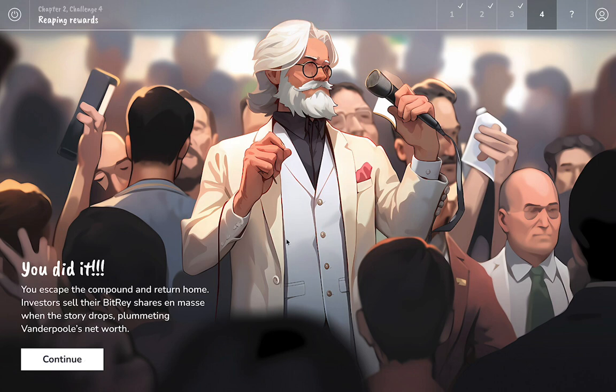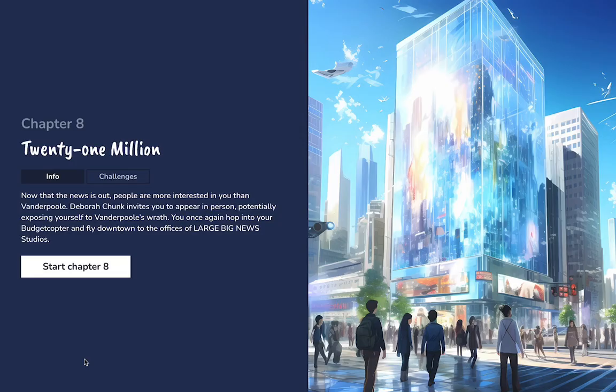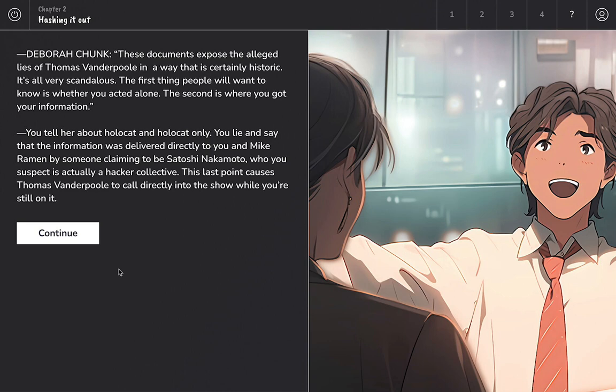And now this is meant to show Vanderpool surrounded by reporters, and they're all questioning him, and he looks kind of uncertain and really thrown off. Then afterwards, we are celebrated. Someone found out that we did all this stuff when we leaked it, so we are invited here to the headquarters of the TV news station for an interview with Deborah Chunk. So we're making our way there. Again, setting the scene with this type of image.